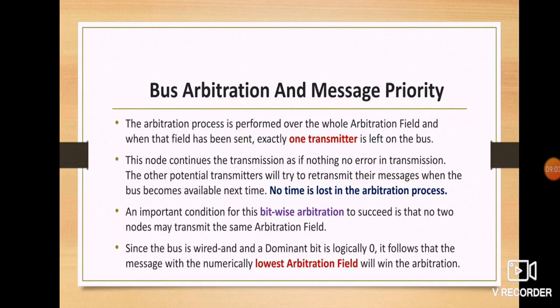The quick points: there should be only one transmitter, no time is lost in the arbitration process, and no two nodes may transmit the same arbitration field. The highest priority is always the lowest arbitration field, because CAN is a wired-AND logic, and the dominant bit always wins the race.